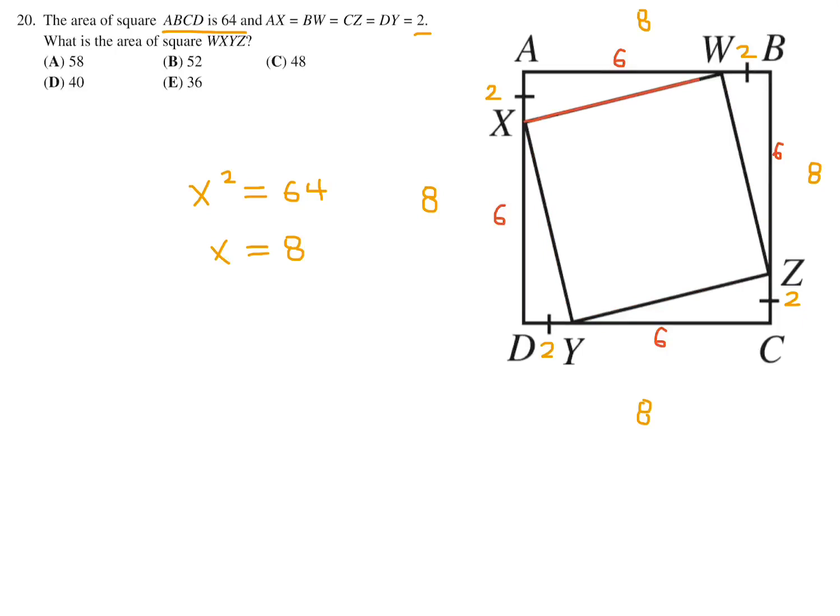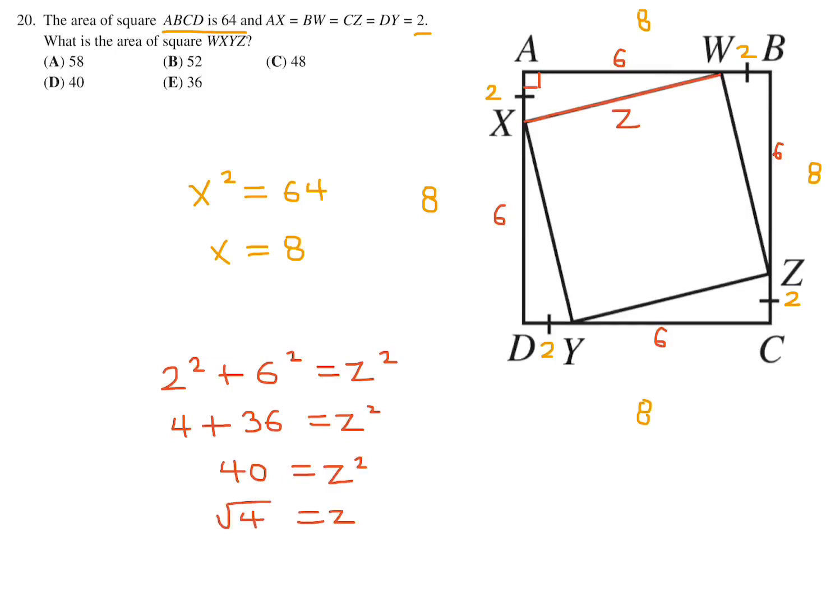Well, the side length is from here to here, and I'll just call that Z. Now, since these are all right angles, I can use Pythagoras to figure out Z. So 2 squared plus 6 squared is equal to Z squared. 4 plus 36 is Z squared, and that means 40 is equal to Z squared. And Z is therefore equal to the square root of 40.